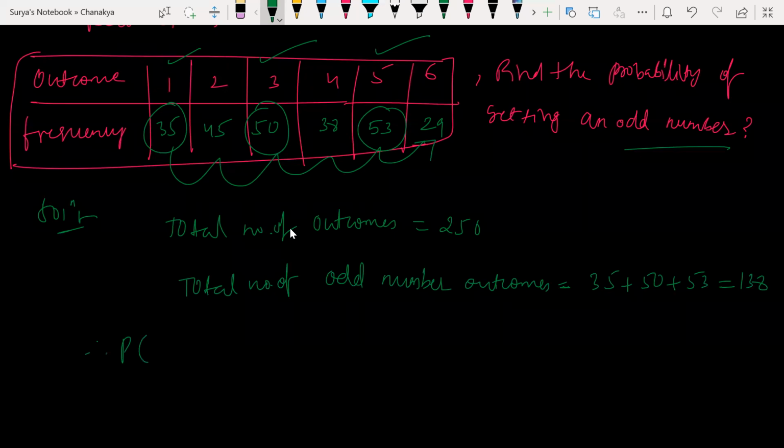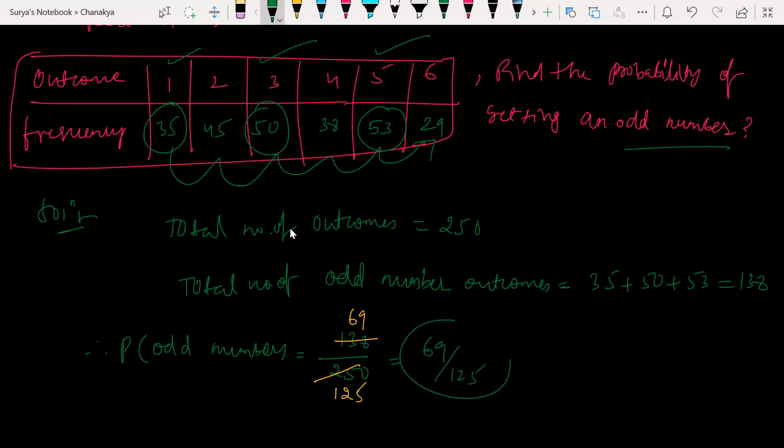Therefore, probability of getting odd number is 138 out of 250. If you write in simplified version, that's 69 by 125. So 69 out of 125. Very simple. How is the probability lesson? This is what your probability lesson is. You don't have much to learn.